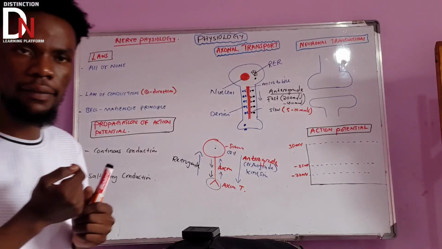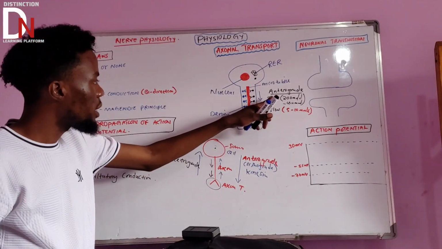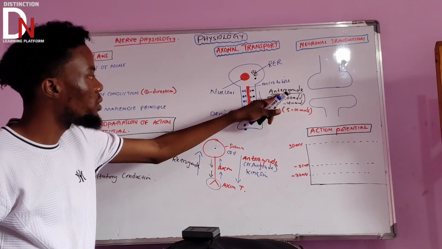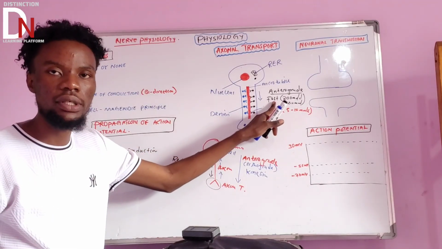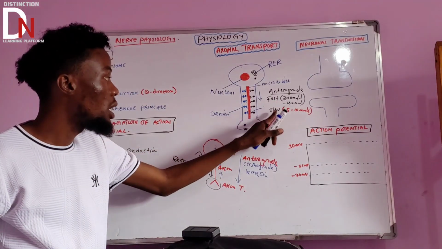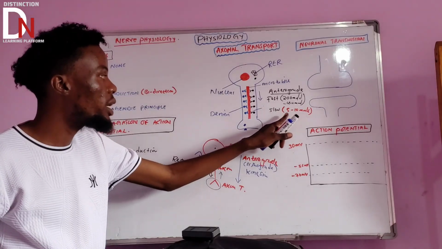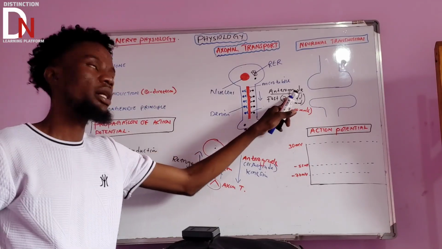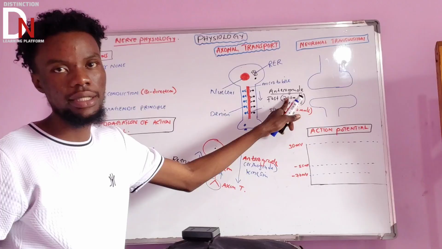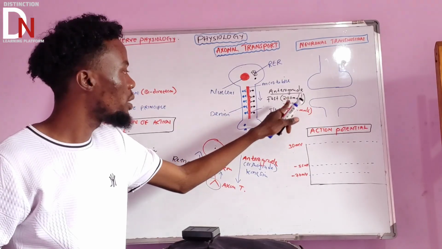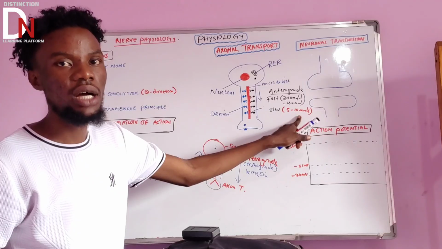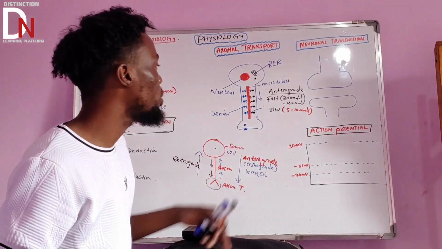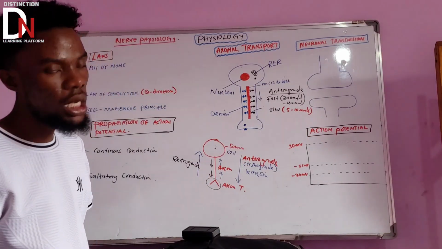Okay, and it's so sad. So what are we saying? Under anterograde type of axonal transport, there is what we call fast transport, and there's the one which is slow. If you look at the numbers here, the fast one is between 200 to 400, and they just say 400 millimeter per day. The slow one is 5 to 10 millimeter per day. That's how slow it can transport the substances.